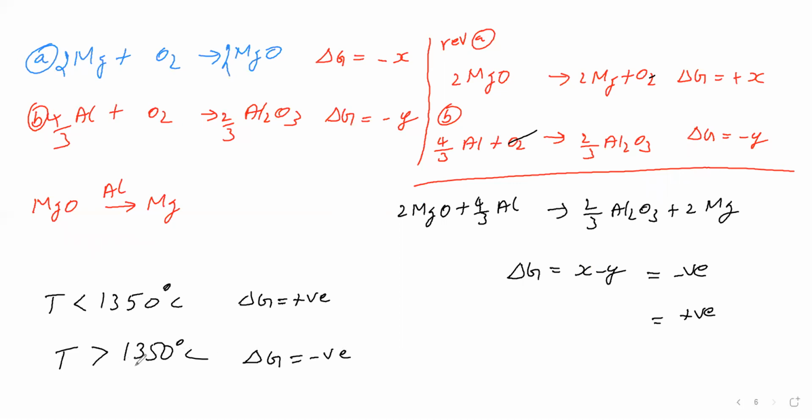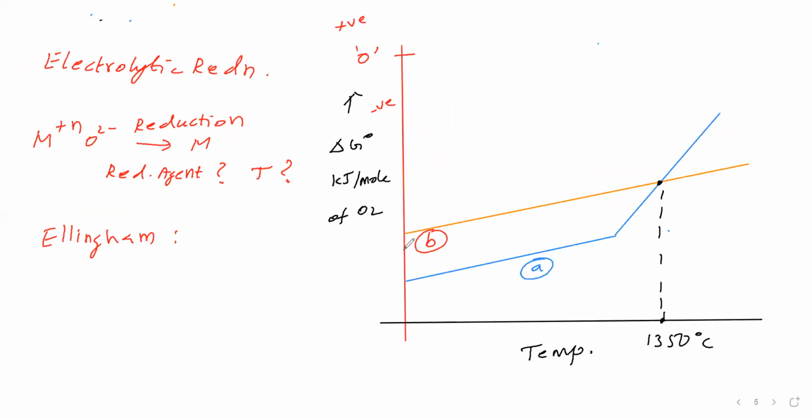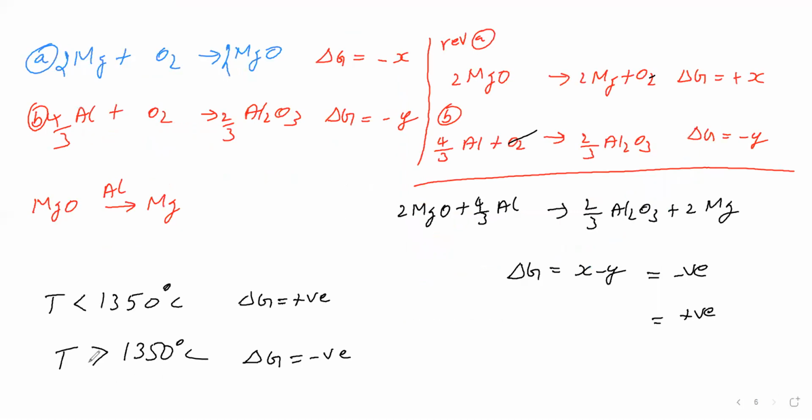So when the temperature is greater than 1350 degrees Celsius, magnitude of X is more, isn't it? Now we'll see. When the temperature is greater than 1350 degrees Celsius, magnesium is having less negative. Aluminum is having more negative. Okay. When the temperature is more than 1350 degrees Celsius, aluminum is more negative, magnesium is less negative. Therefore, delta G is negative here.